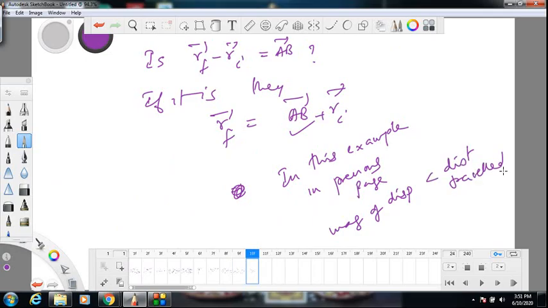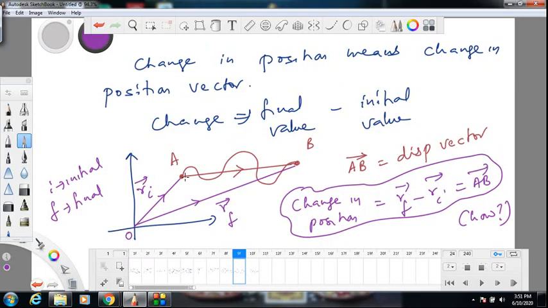The magnitude of displacement is this length. Is it not less than this length, the distance traveled? Correct. So the magnitude of displacement is less than the distance traveled. In general, I can write like this.